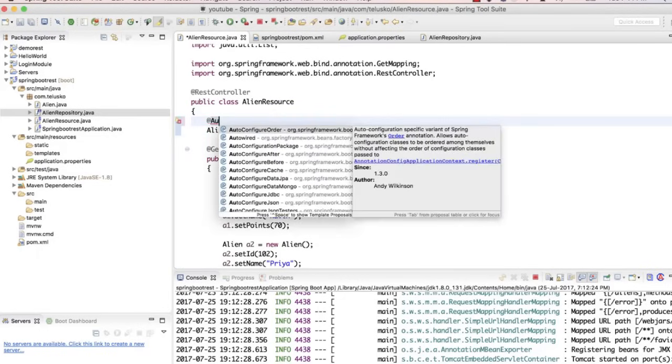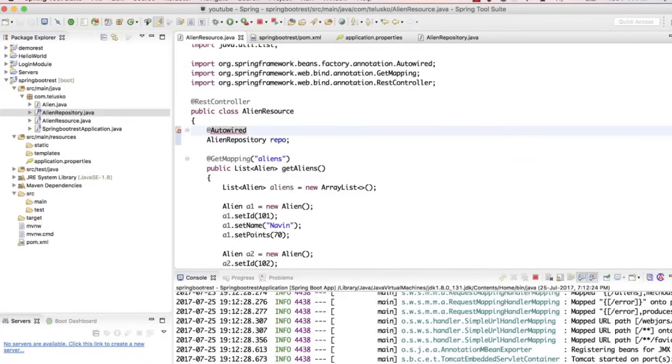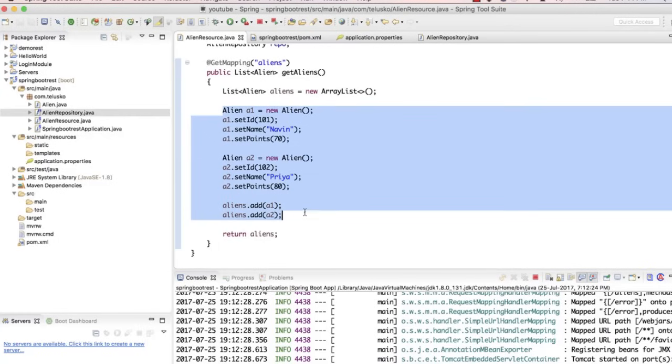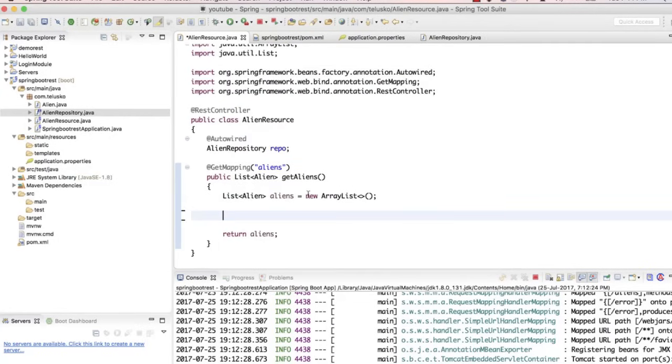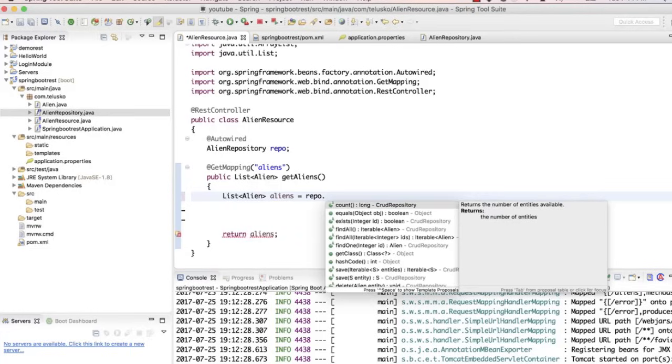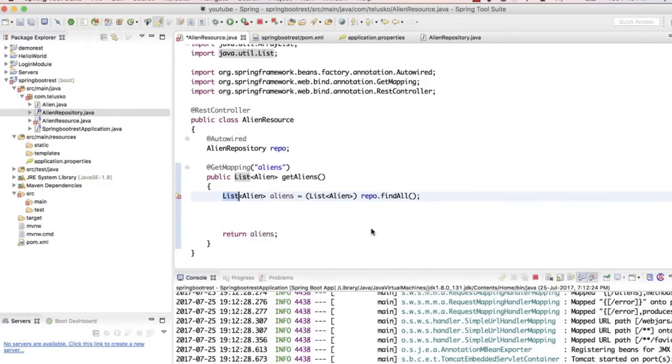Now this is a Spring core feature. If you want an object, you don't have to create the object by saying new AlienRepository. You can simply write @Autowired. It will search for the implementation and give you the object. You don't have to worry about this. Here, let's not create the object by ourselves. Simply say the data will be coming from the repo. We'll say repo.findAll. So we have to use the internal method which is findAll.